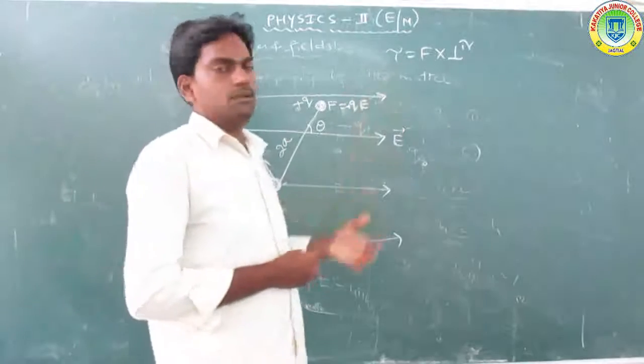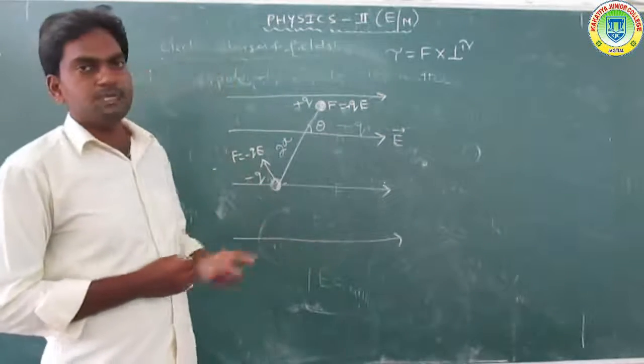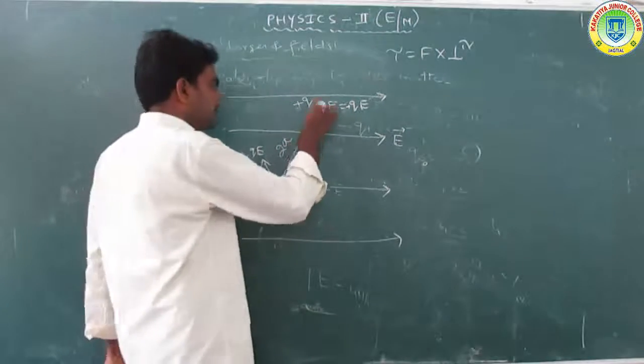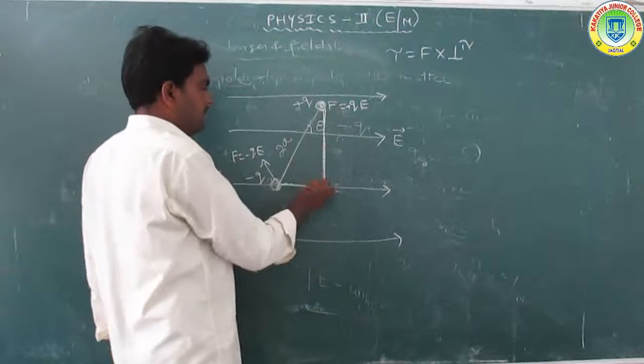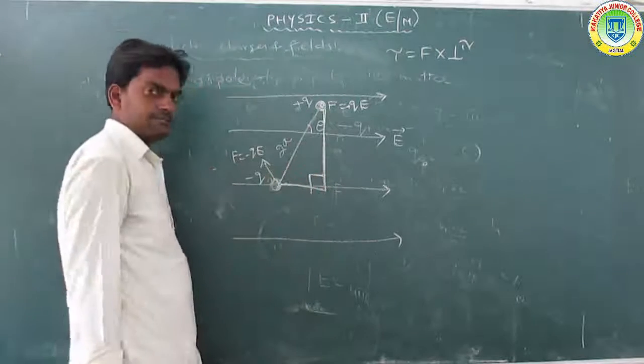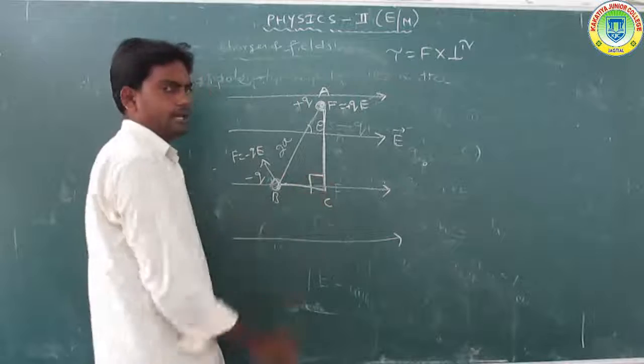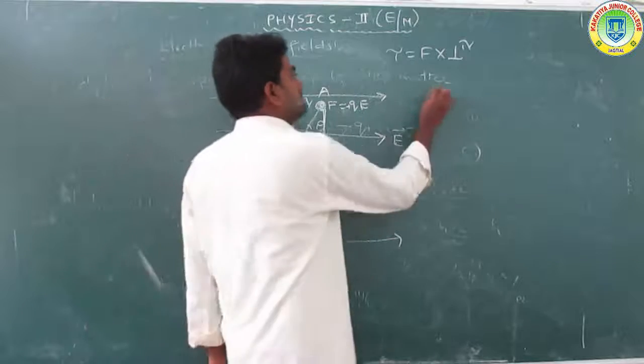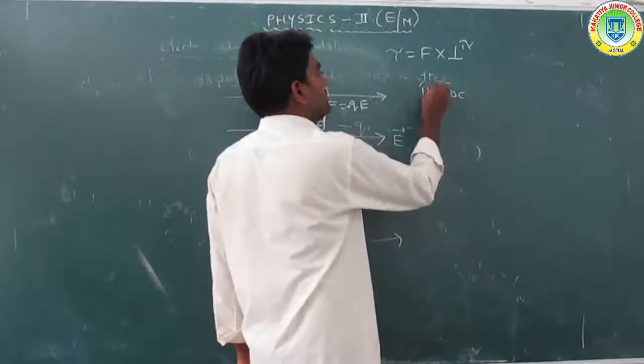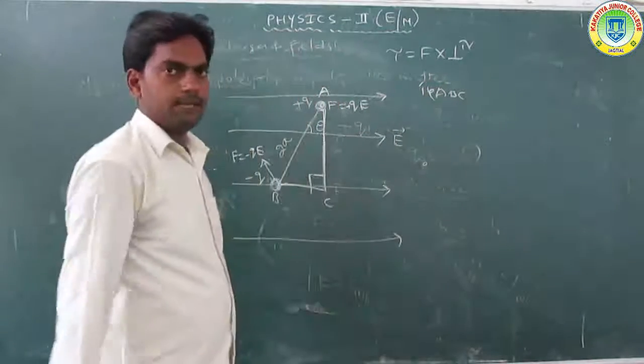What is the torque? The torque is nothing but the force times the perpendicular distance. Consider the triangle ABC.